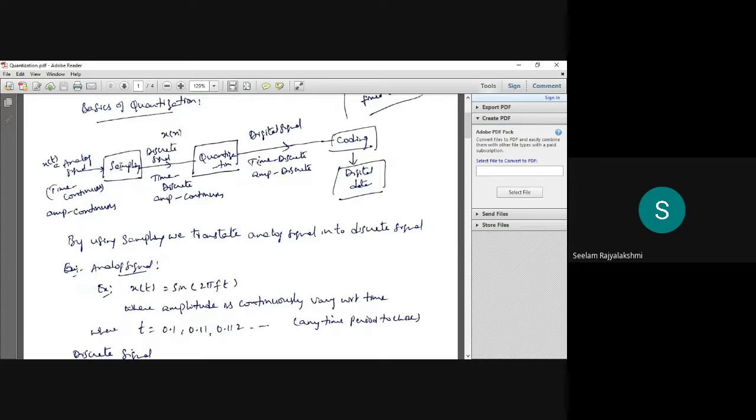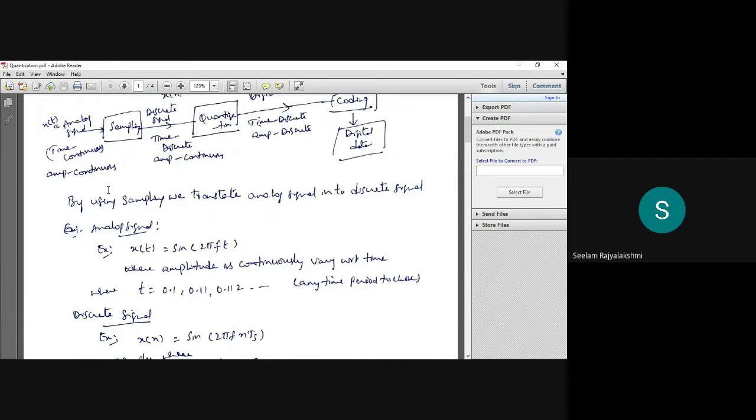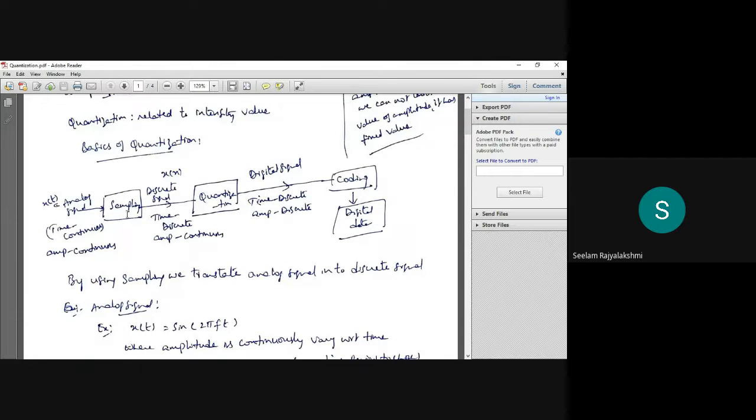We have seen sampling with time, the discrete signal, and the analog signal. In this circuit we have the analog signal, and sampling converts it into the discrete signal. Then we have quantization. After quantization we have the digital signal. So the input of quantization is the discrete signal, and the output we obtain is the digital signal.